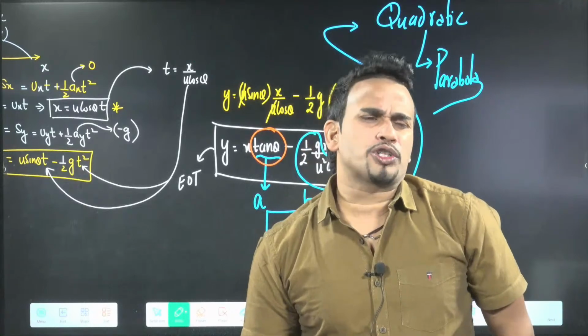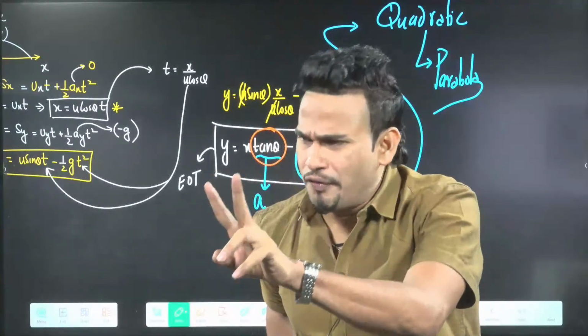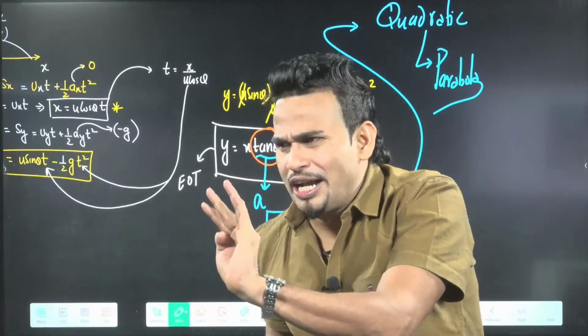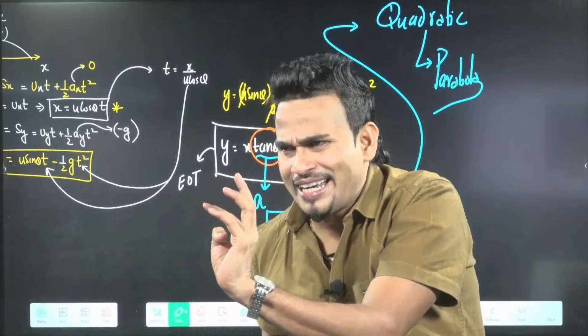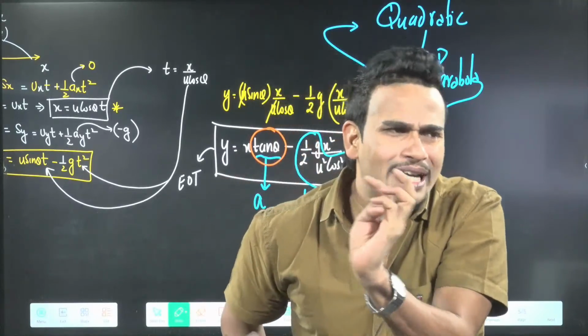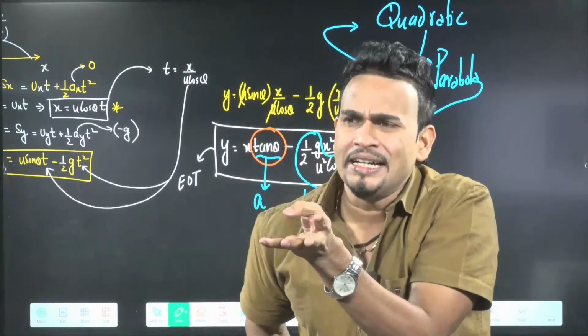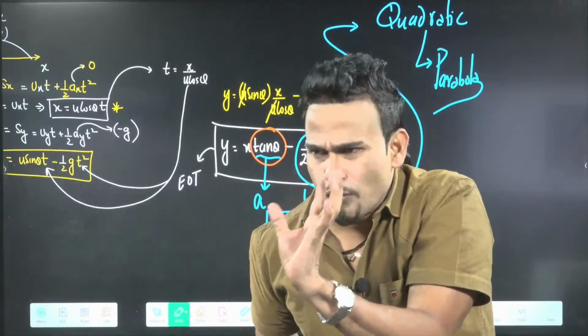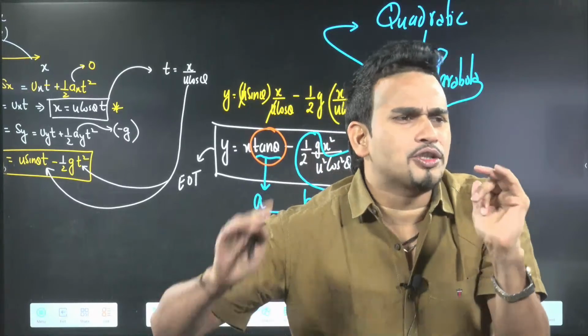I will give you one question. With the help of one question, we will do two questions. With one question I will try to make you understand how to calculate range, how to calculate angle of projection, and how to find maximum height. So the first question I will give you just to show you the method.